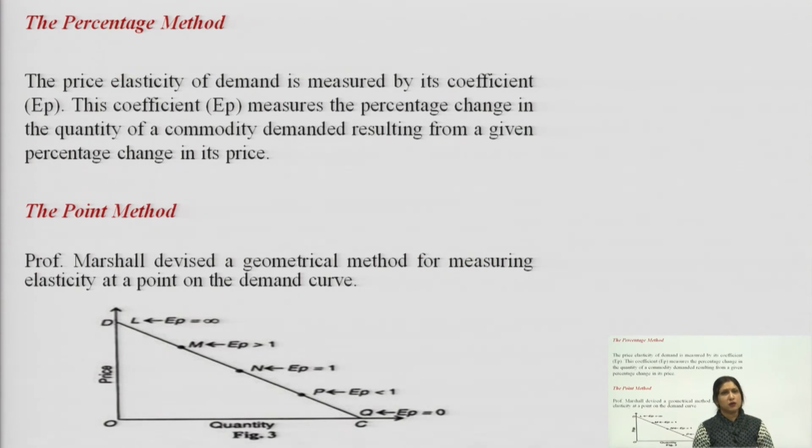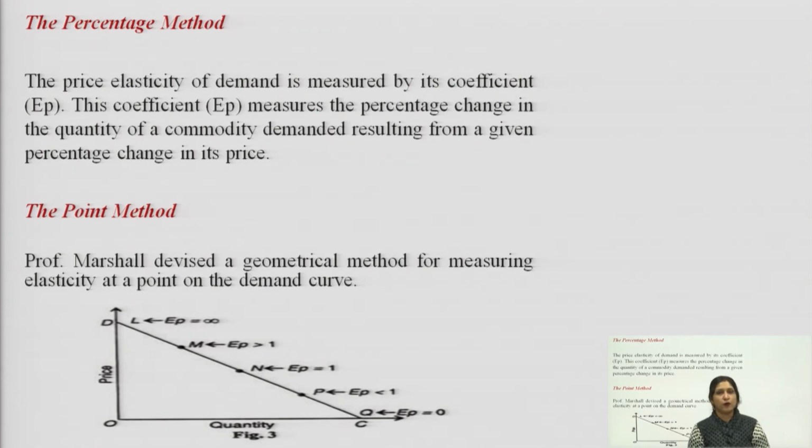In this method, we make a comparison of two quite different variable. The one variable is the measurement of physical units, that is demand, and the other variable is measurement of monetary units, that is money. So, in ratio method we will take two qualitatively different variables, that is demand and price,